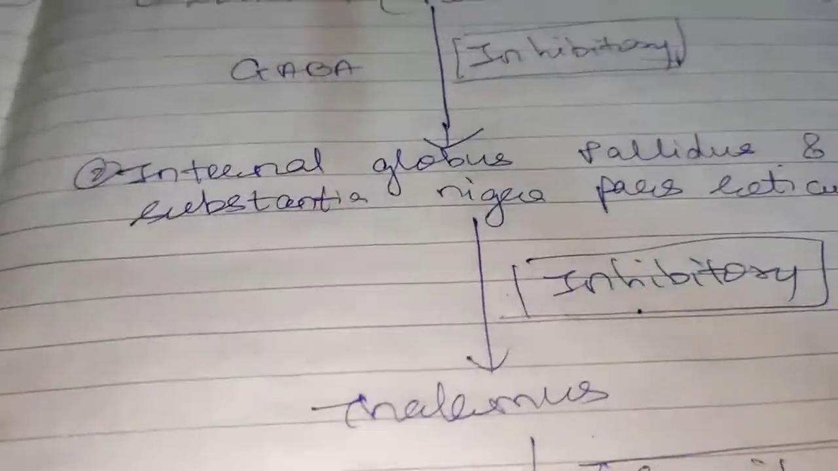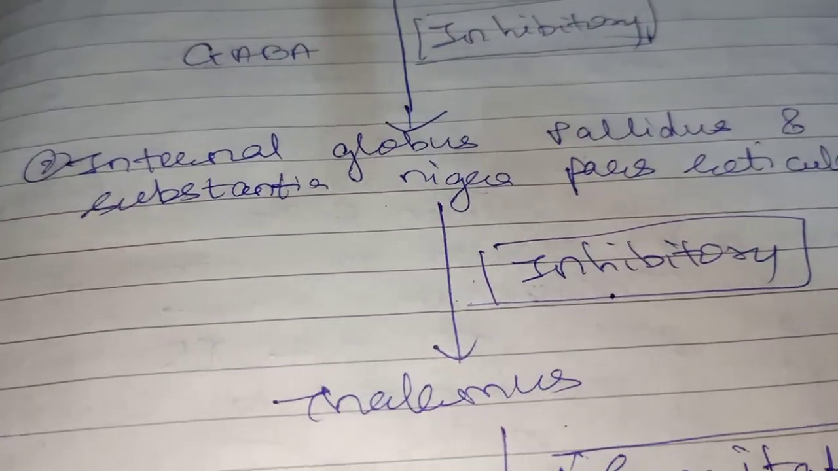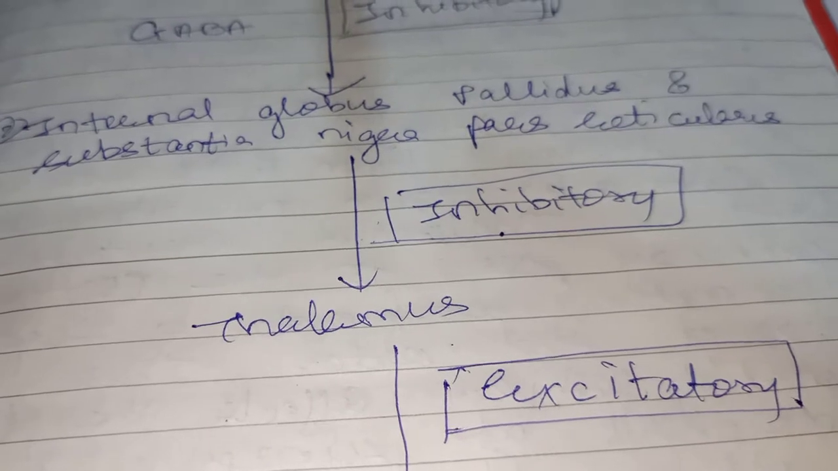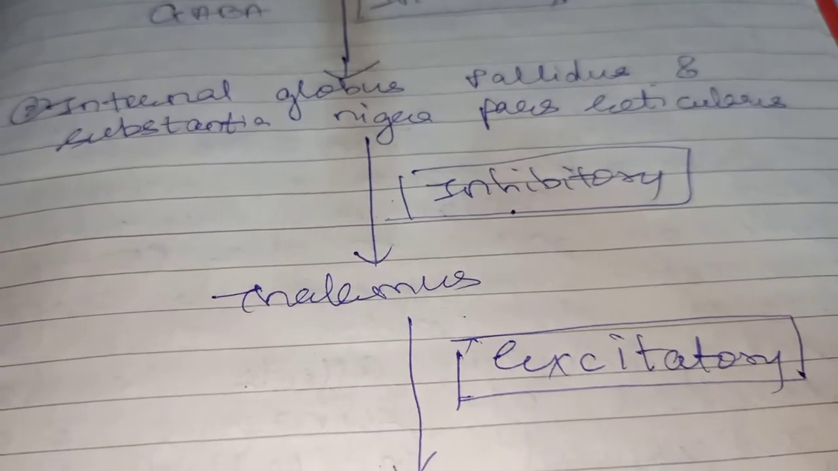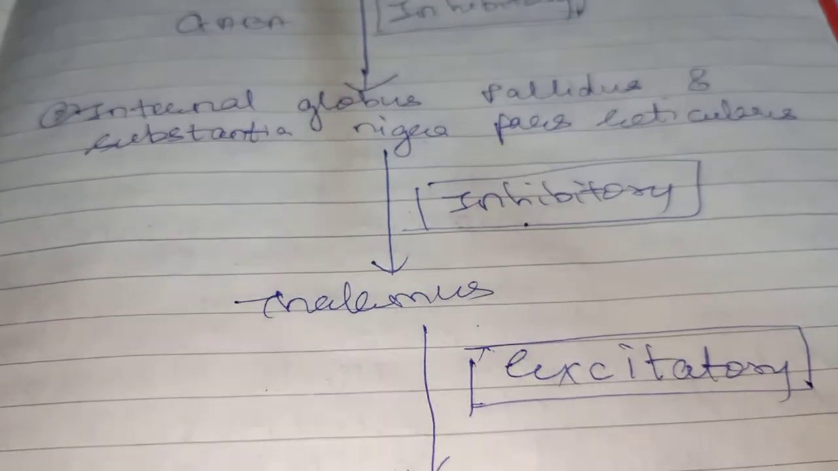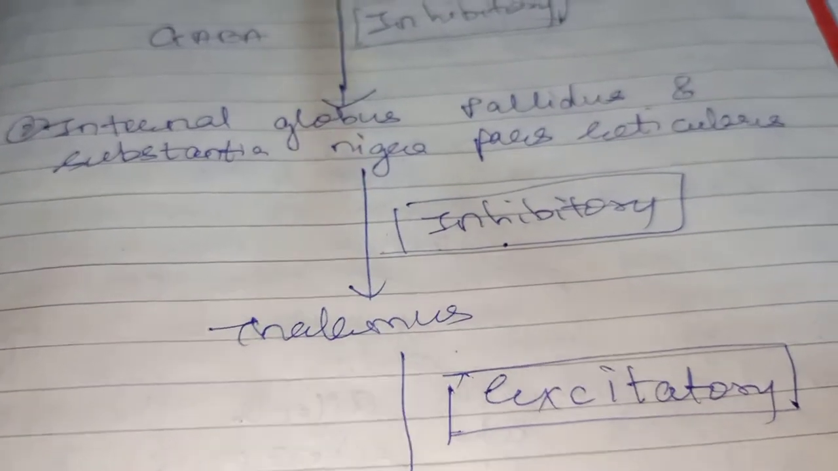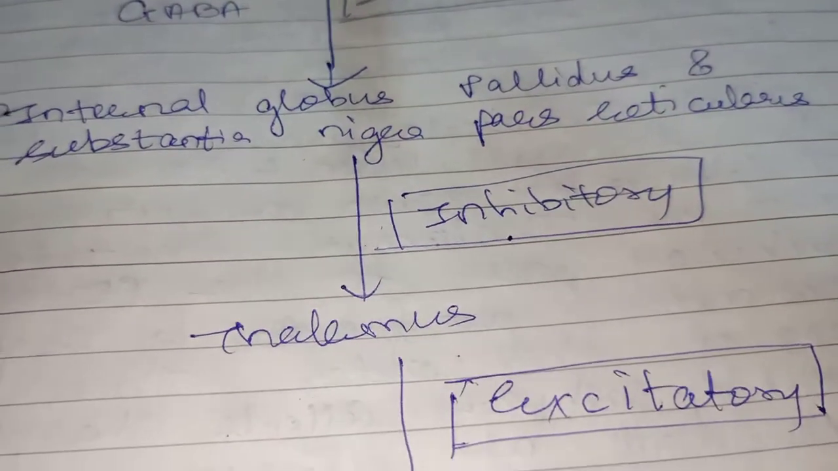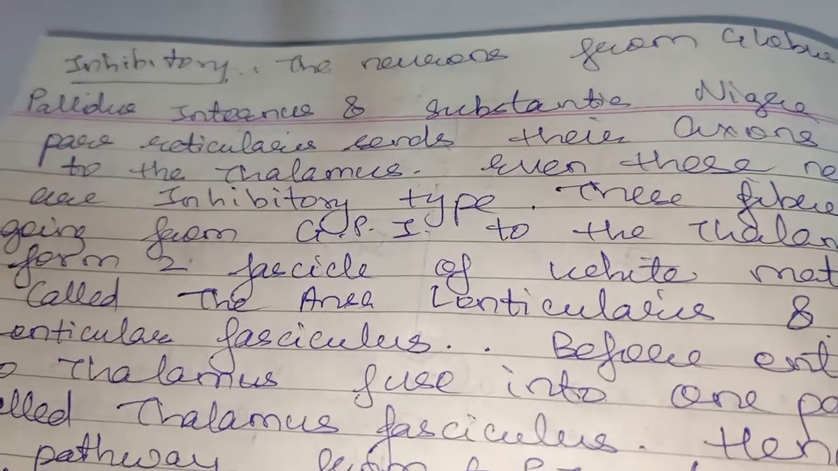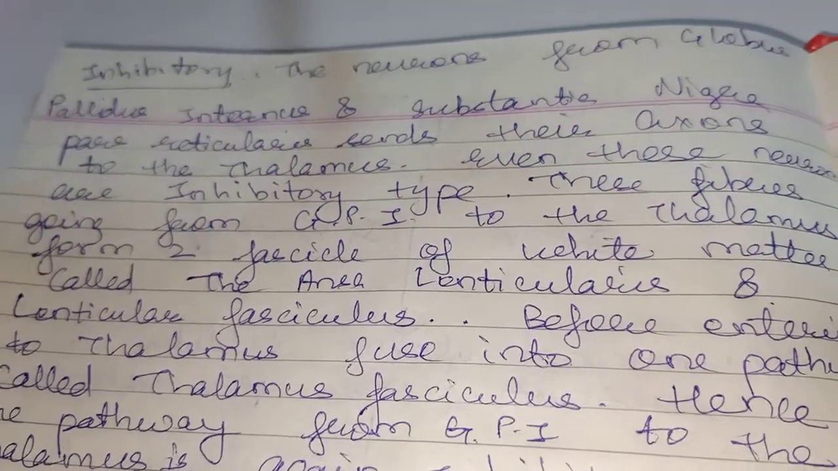So from the internal globus pallidus and substantia nigra, the signals, that is the neurons, are sent to the thalamus. The thalamus is receiving signals from globus pallidus internal and substantia nigra reticulata. Now, even these neurons are inhibitory type.